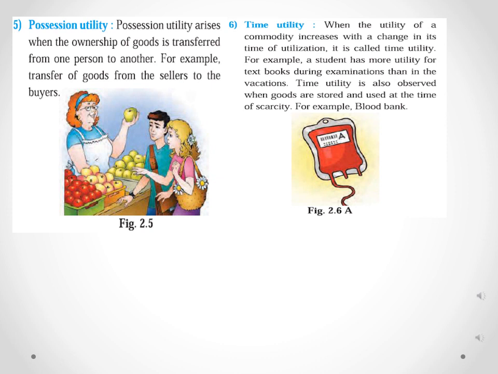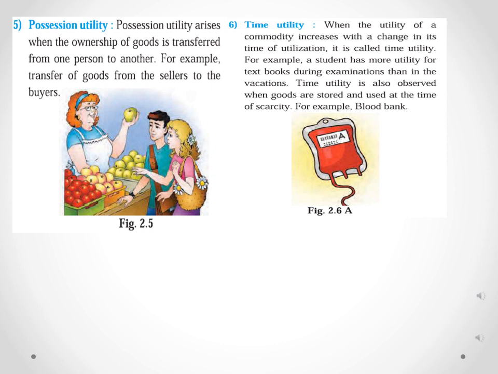The best example is seasonal products, which are demanded as per their respective seasons, like raincoats and umbrellas, which are demanded more in rainy seasons than in summer. Same, cotton clothes are demanded more in summer, we prefer to wear cotton clothes in summer, and winter clothes are demanded more in winter.